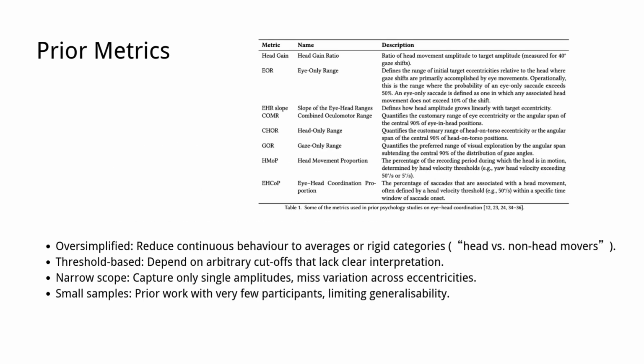Previous metrics had several limitations. First, they oversimplified, reducing continuous strategies into averages or rigid categories. Second, they relied on arbitrary thresholds like head gain or eye-only range, which are hard to interpret. Third, their scope was narrow, often focusing on a single amplitude instead of the full range of eccentricities. And finally, most studies used very small samples, making it difficult to generalize findings to the broader population.